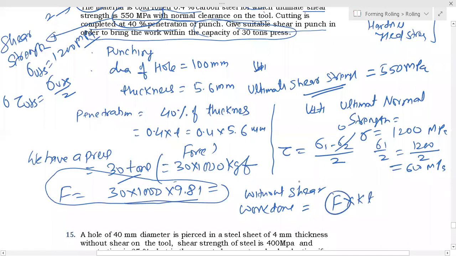For that F, you have to find that F is the shear strength tau UTS into pi d t. The diameter is given as 100 millimeter, the thickness is given, and this is also given. Calculate what is that value of F.